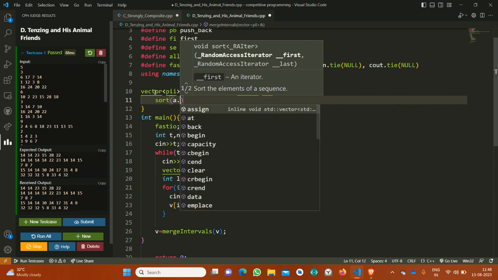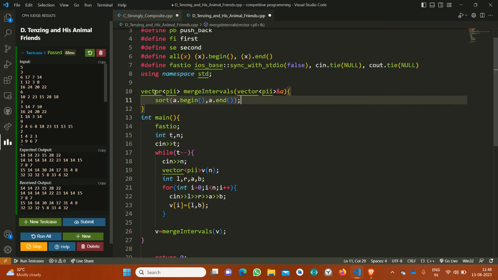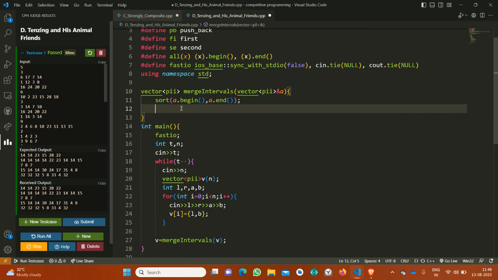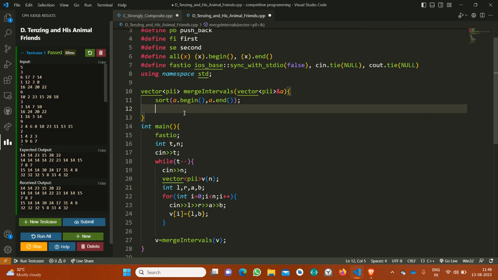I will just sort all the intervals. You will find this question on LeetCode also, merge intervals. If you don't know, then you should first do that problem.